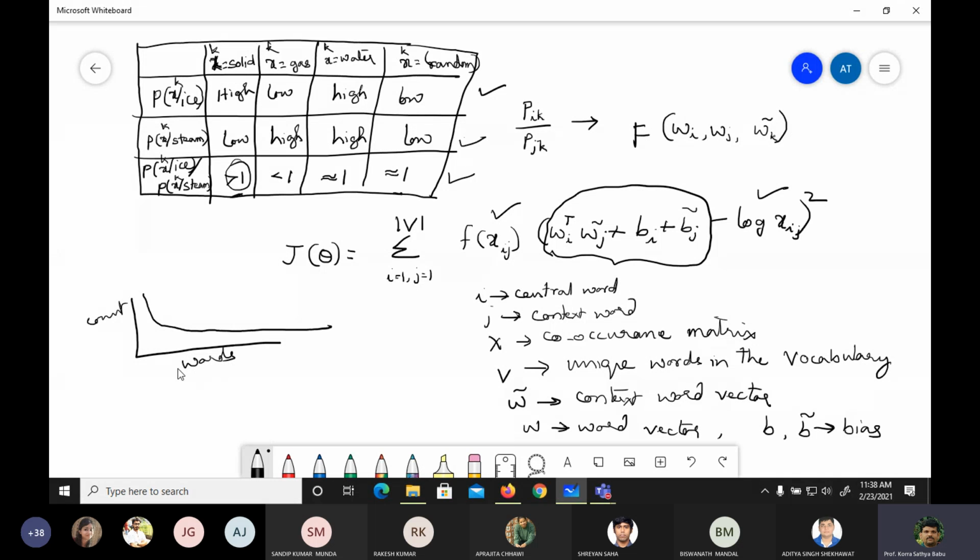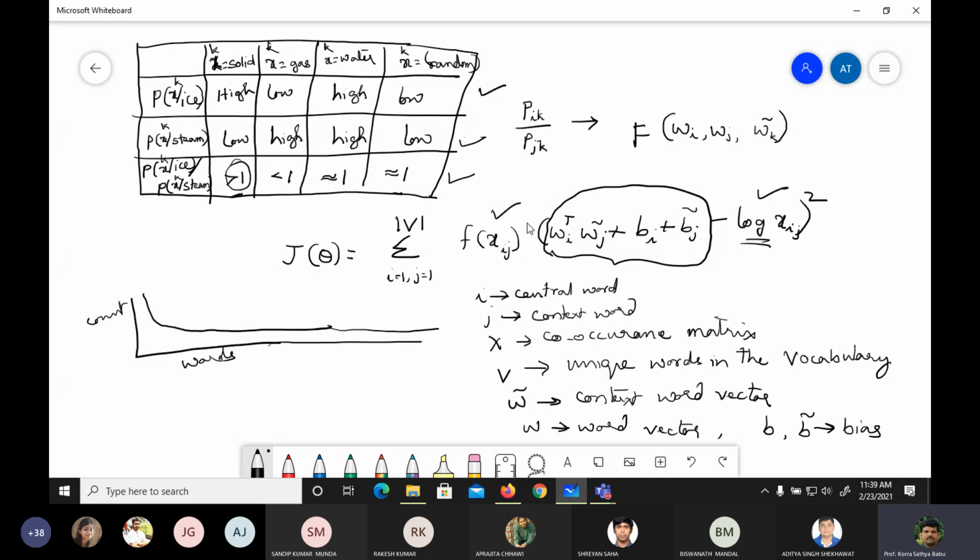A few words which have good co-occurrences have a high value, but then the tail runs on and on like that, almost tending to zero. That's why we need to use a logarithmic value here.